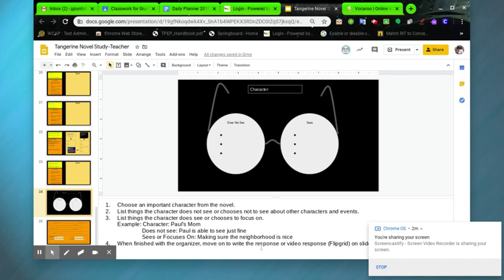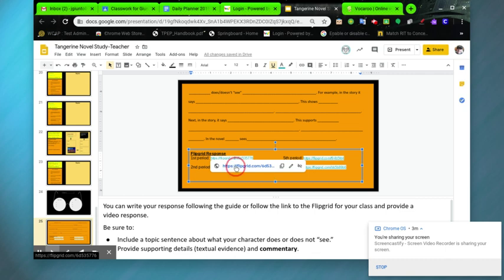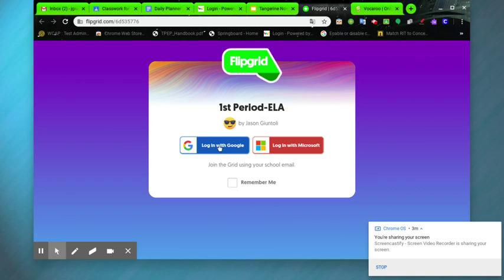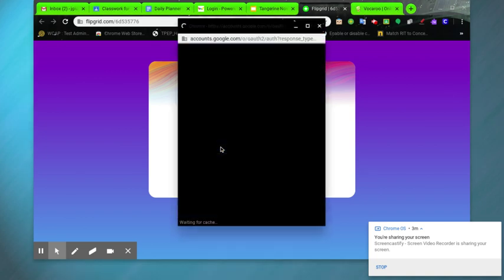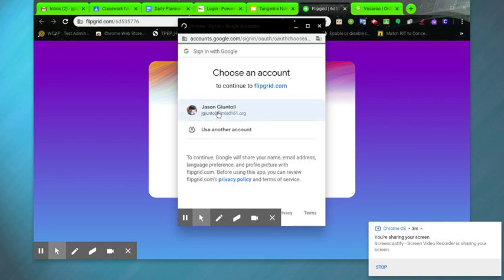When you're finished with that organizer, you're going to move on, and you have a couple options here. You can turn it into a written response, just follow the guide that I have provided for you, or you can try a Flipgrid video response. You simply click on this, and when you do, it will take you through a couple steps. If you've never made a Flipgrid video, some of you guys have been doing some of the fun ones for the last couple weeks. It's been fun to hear some of your responses. You just log in with Google. It takes a few steps here. See if it works this time. Last time I tried it as a student, it doesn't always go through correctly.